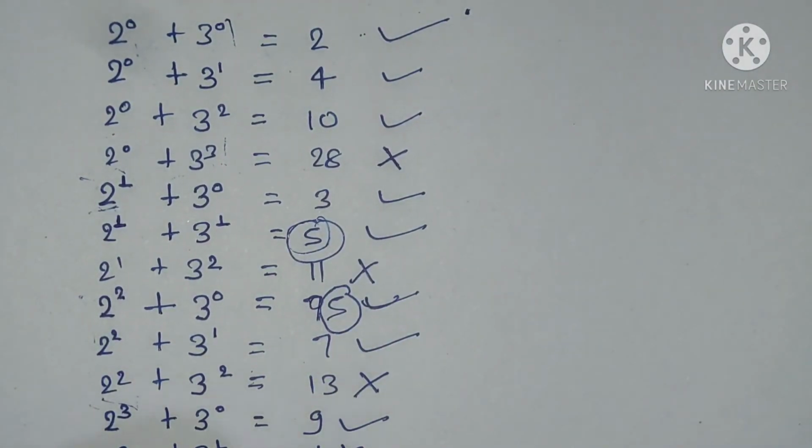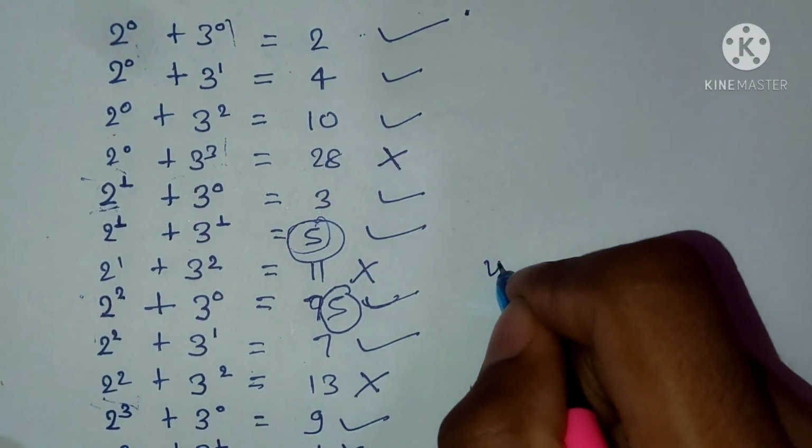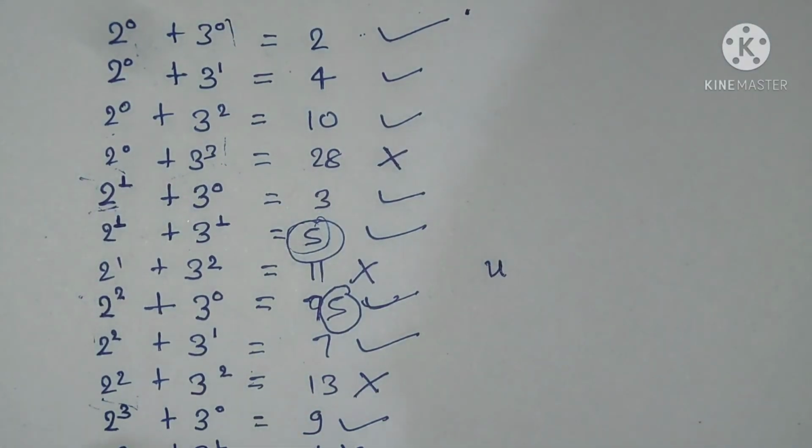So what do we have to do? We have to print 5 only one time. So we will be using unordered set, because the ordering does not matter in this question, so we will be using unordered set.